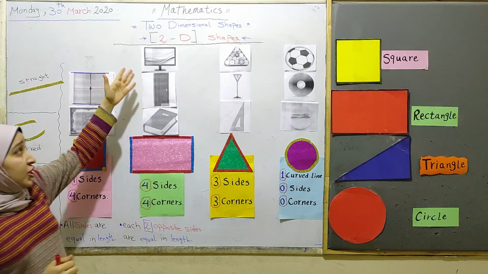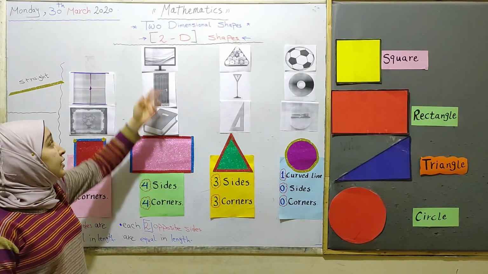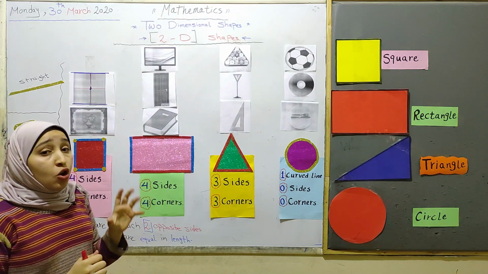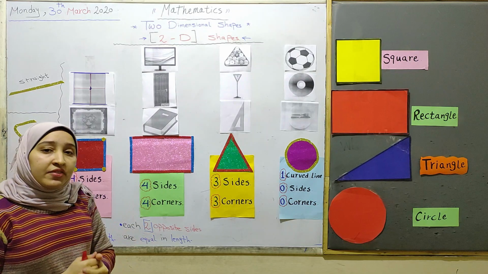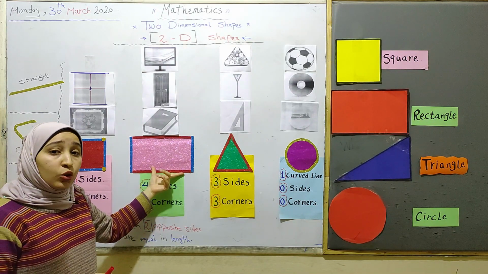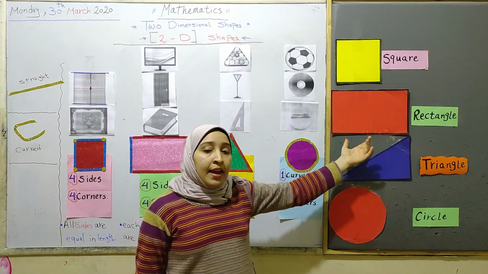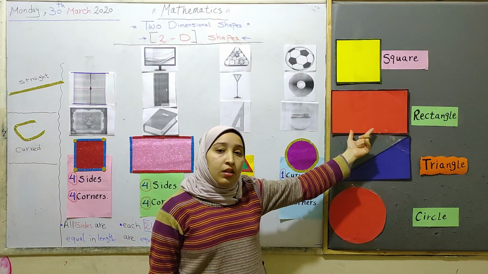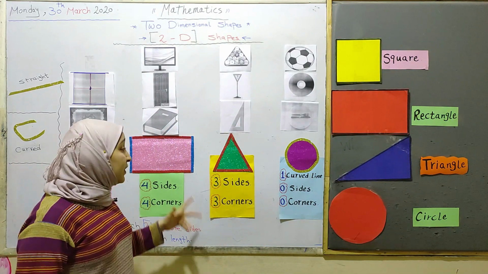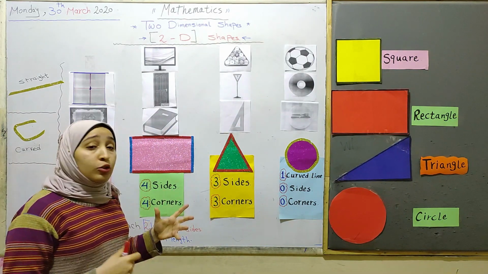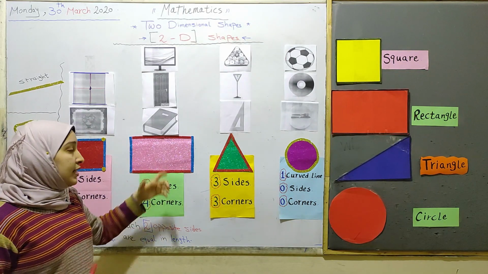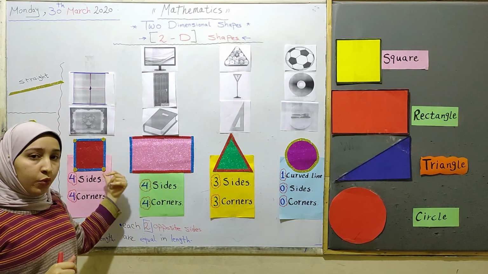Let's see these objects. We have here LCD and door and book. These objects have a specific shape. What do we call this shape? This shape we can call a rectangle. What about rectangle? We can consider it a big brother of square. Rectangle is a big brother for a square.